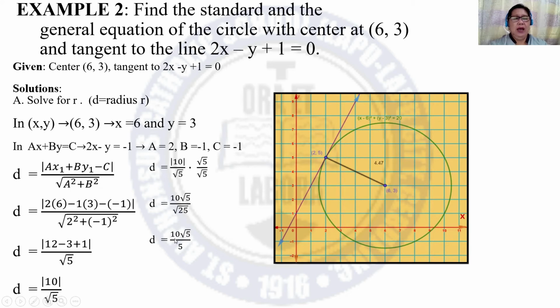10 times the square root of 5, copy as the numerator. The square root of 25 is 5. Then reduce 10 and 5. So what we have is 2 square root of 5 units. Thus, r is equal to 2 times square root of 5 units. And 2 square root of 5 units is equivalent to 4.47 or 4.5. So approximately this is the radius, equivalent to 2 square root of 5.